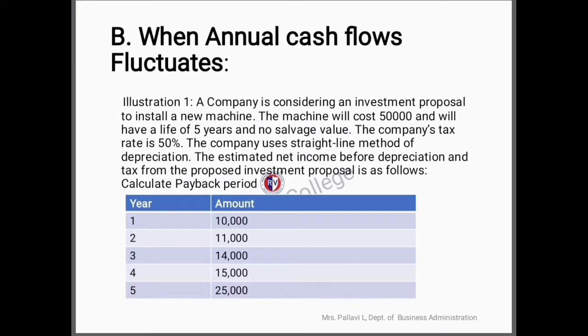We have to calculate the payback period. We have year and the amount, and this amount is nothing but PBDT, that is profit before depreciation and tax. I have demonstrated the entire problem in the video. If you have any doubts or queries, please feel free to ask me.